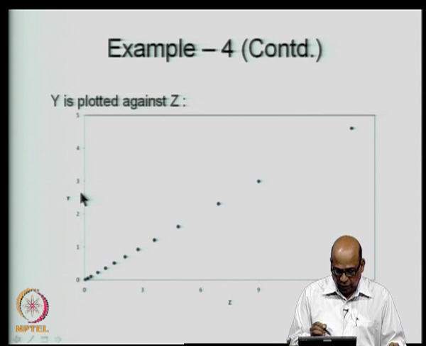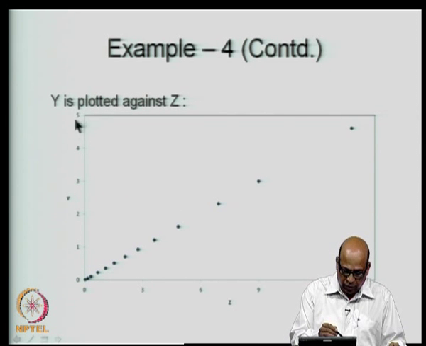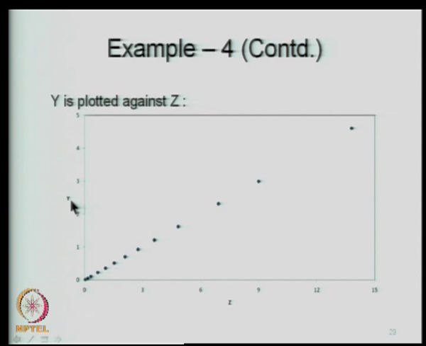So, I have plotted y versus z and I simply change the labels, putting f of x here with associated values of f of x and x here with associated value of z. In this particular case x is equal to z, so it does not matter.